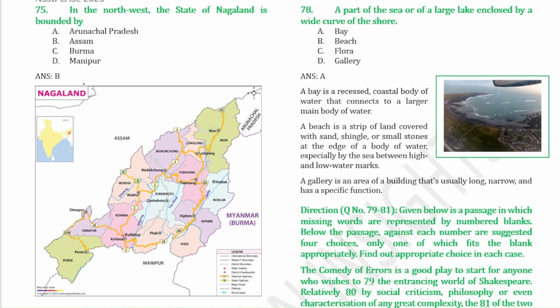In the northwest, the state of Nagaland is bounded by, so northwest, this is northwest, right? This part here is Assam. So you have to be very mindful of the map of Nagaland.